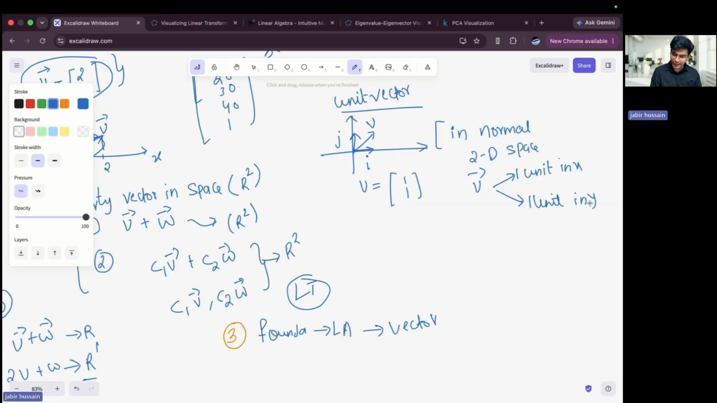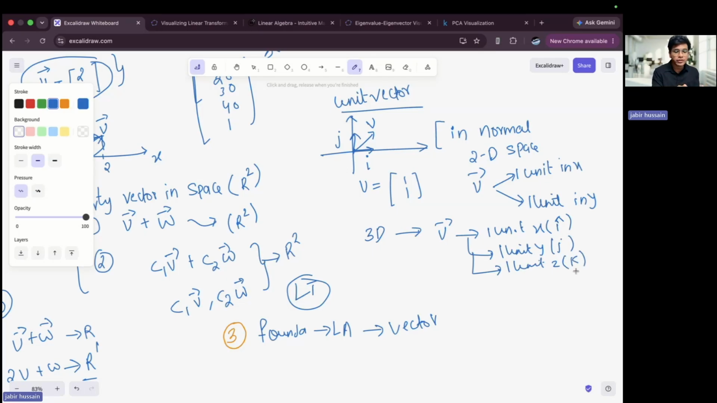I hope you are taking notes because this is the most important topic in linear algebra. If I take 3D, then I will have three dimensions. It means a vector having one unit in x, which is known as i cap, one unit in y, j cap, and one unit in z, k cap. So these are known as unit vectors.